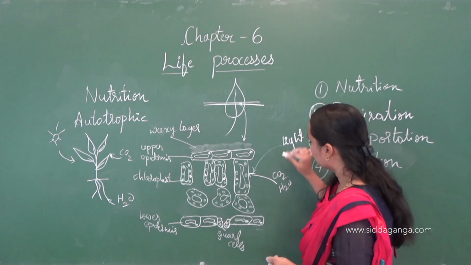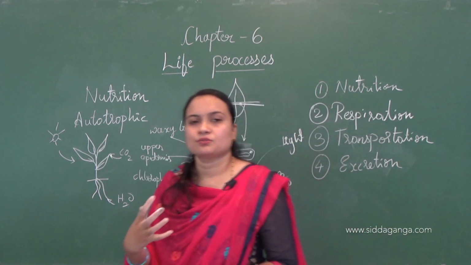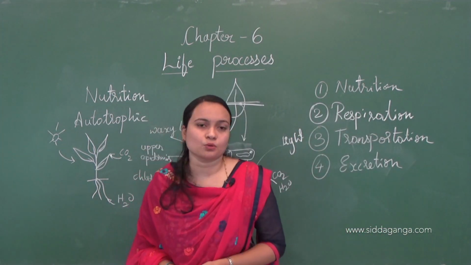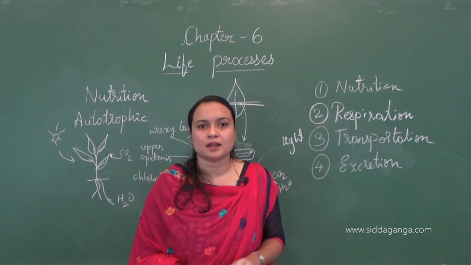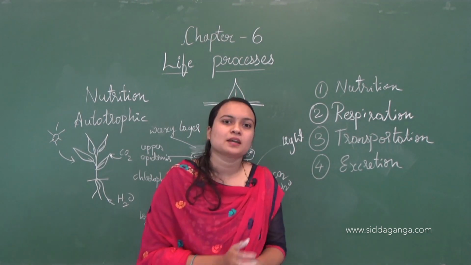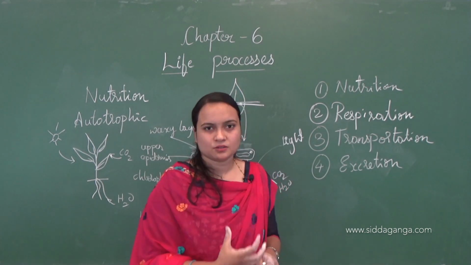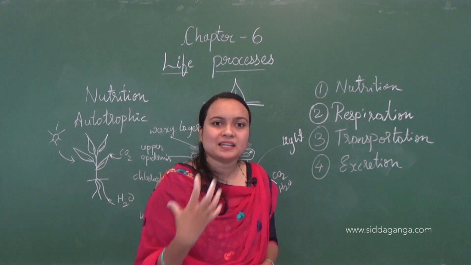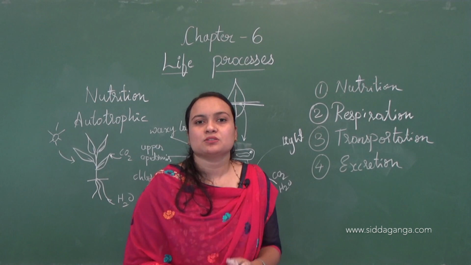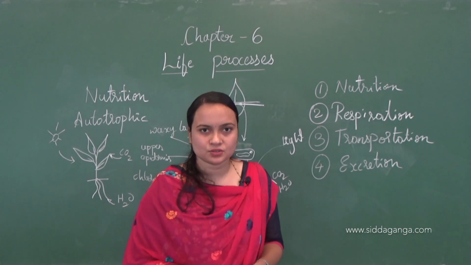Okay, and this CO2 and water will combine to form glucose, which is a monosaccharide. This glucose will be utilized in energy formation in plants, that is ATP, and the remaining glucose will be stored in the form of carbohydrate, that is starch.